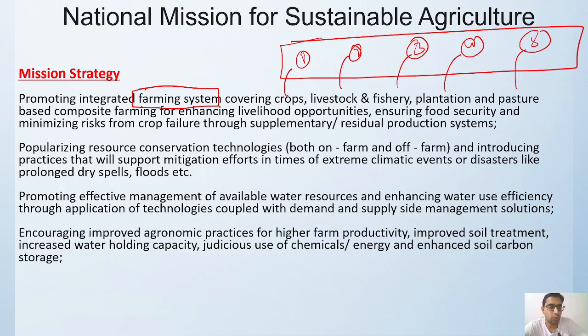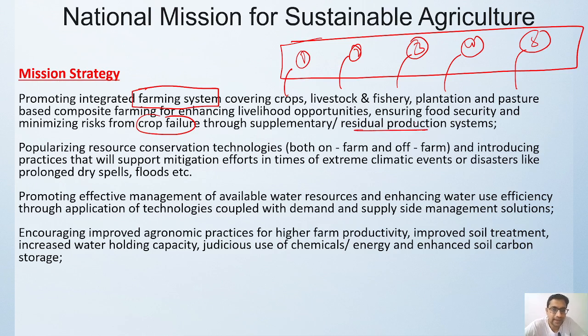That is the strategy we are going to focus on, because this will provide us with composite farming methods. It will also help in enhancing livelihood opportunities and food security, because if we work in an integrated way and any one thing fails, the other things remain sustainable. So this will minimize the risk of crop failure, through supplemental and residual programs.